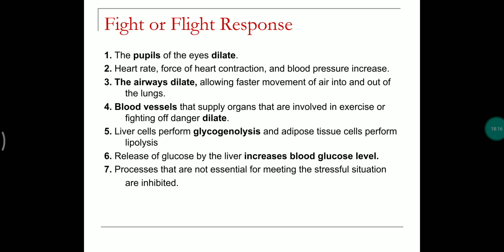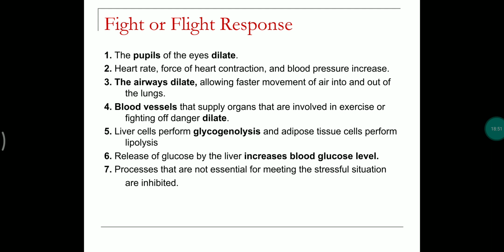Coming to the responses of the sympathetic and parasympathetic nervous systems. Here is the fight or flight response of the sympathetic division. For example, if there is any fight or flight response initiated by sympathetic nerves, then the pupils of the eyes dilate, heart rate and force of contraction rise, the airways dilate, and breathing increases, leading to faster movements of the lungs.